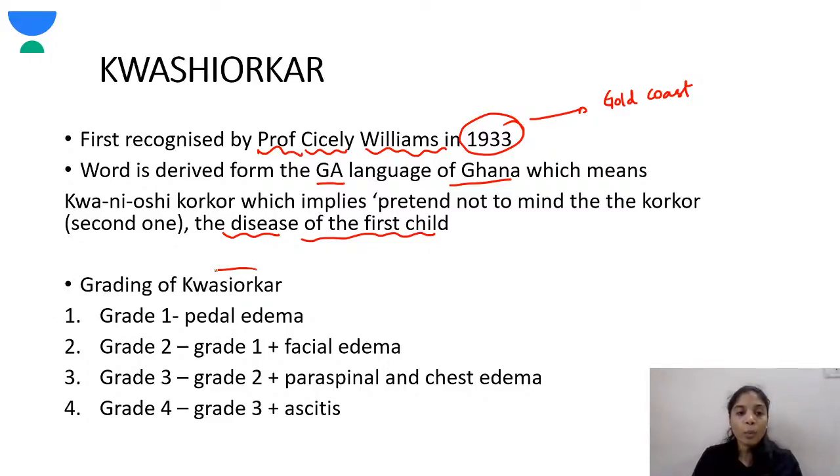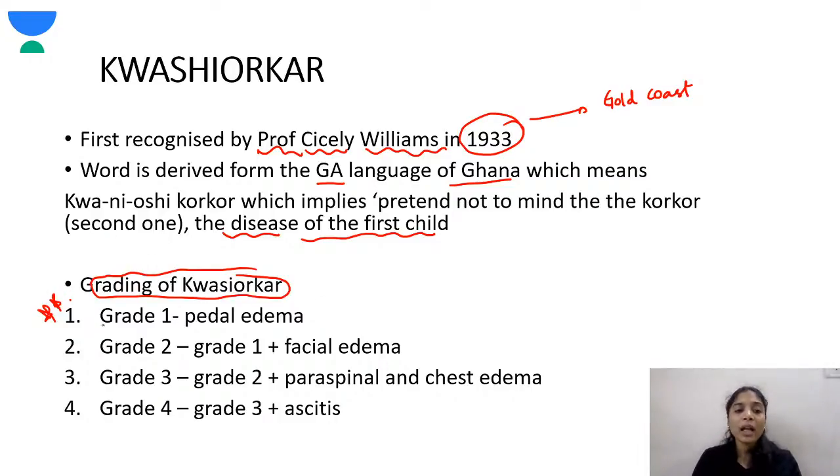This grading of kwashiorkor is also very important. As I've told you in the last class, whenever community pediatrics is involved, it's a very important topic for your NEET entrance preparation. They might look simple, but they will be given importance in your exams.